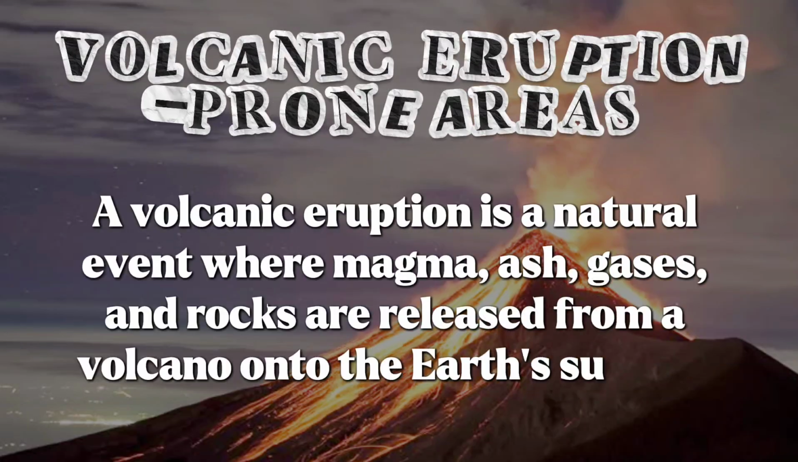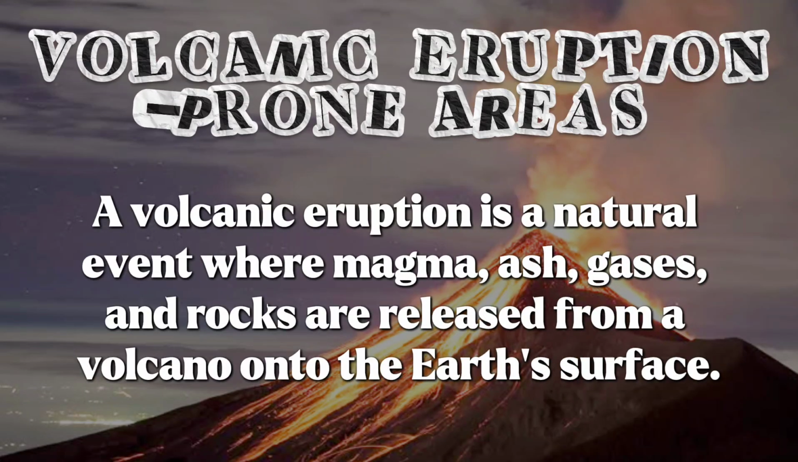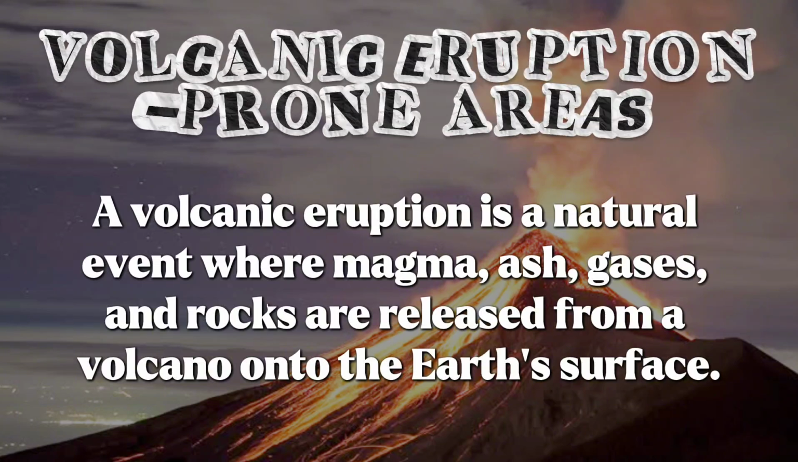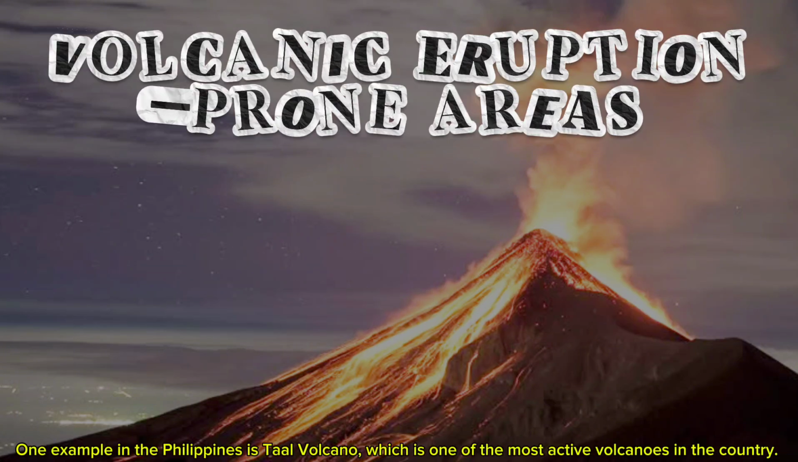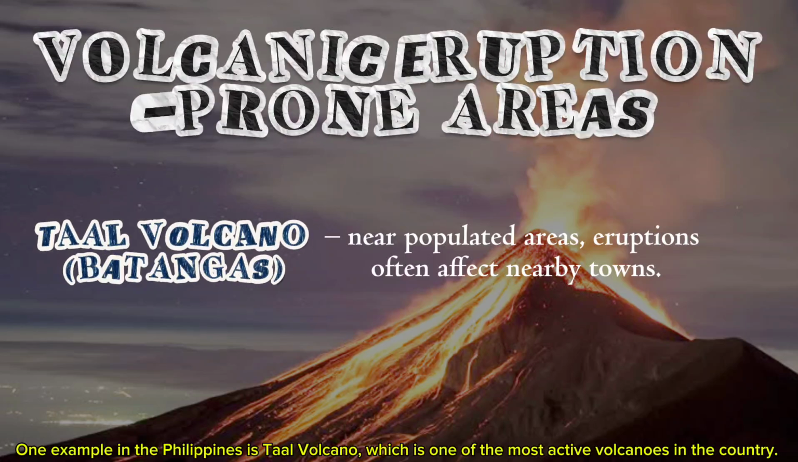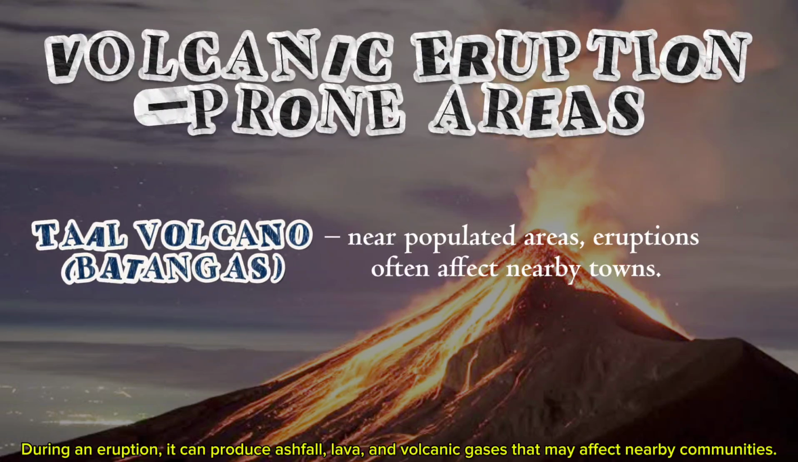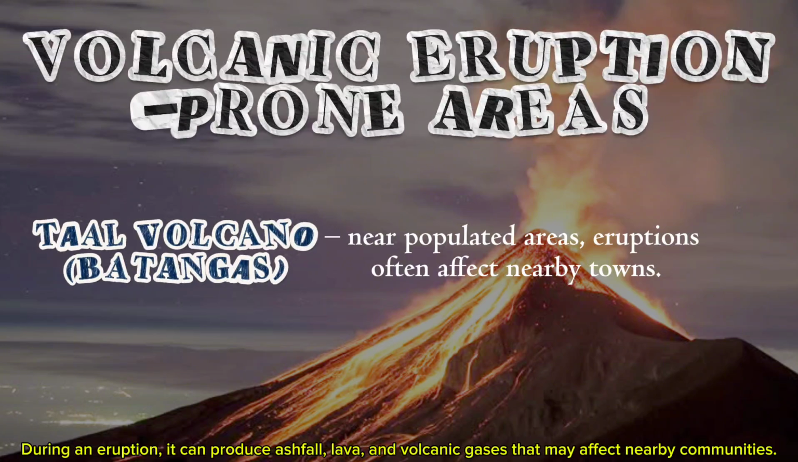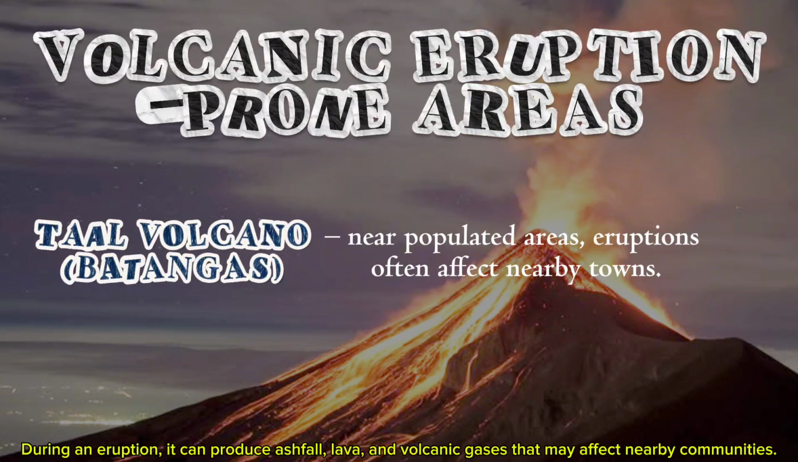Volcanic eruption is a natural event where magma, ash, gases, and rocks are released from a volcano onto the Earth's surface. One example in the Philippines is Taal Volcano, which is one of the most active volcanoes in the country. During an eruption, it can produce ashfall, lava, and volcanic gases that may affect lives.